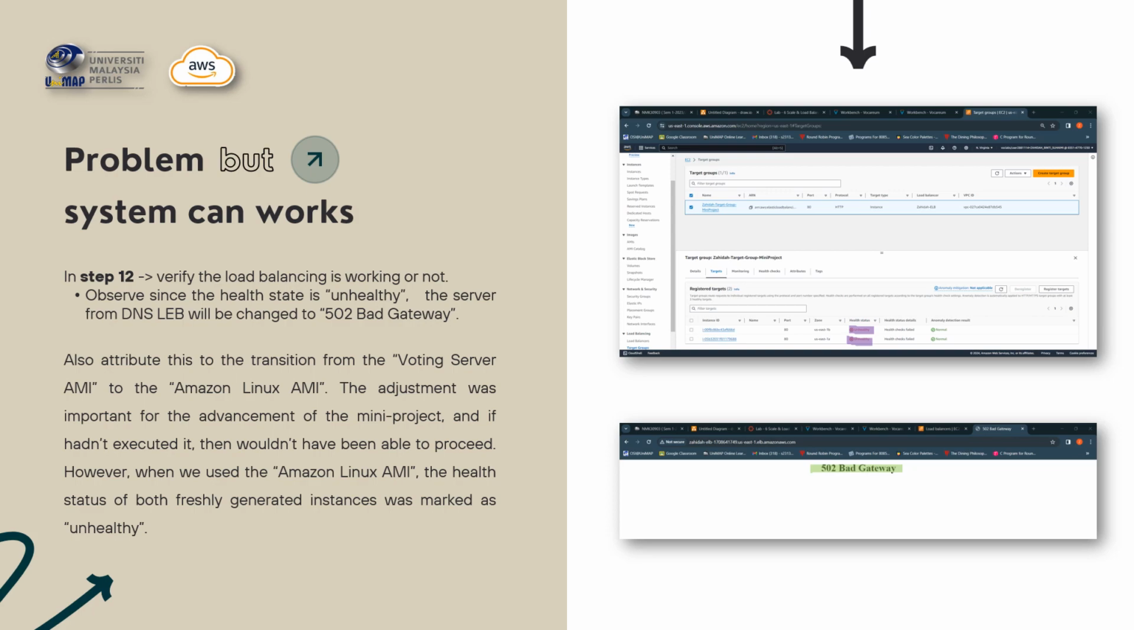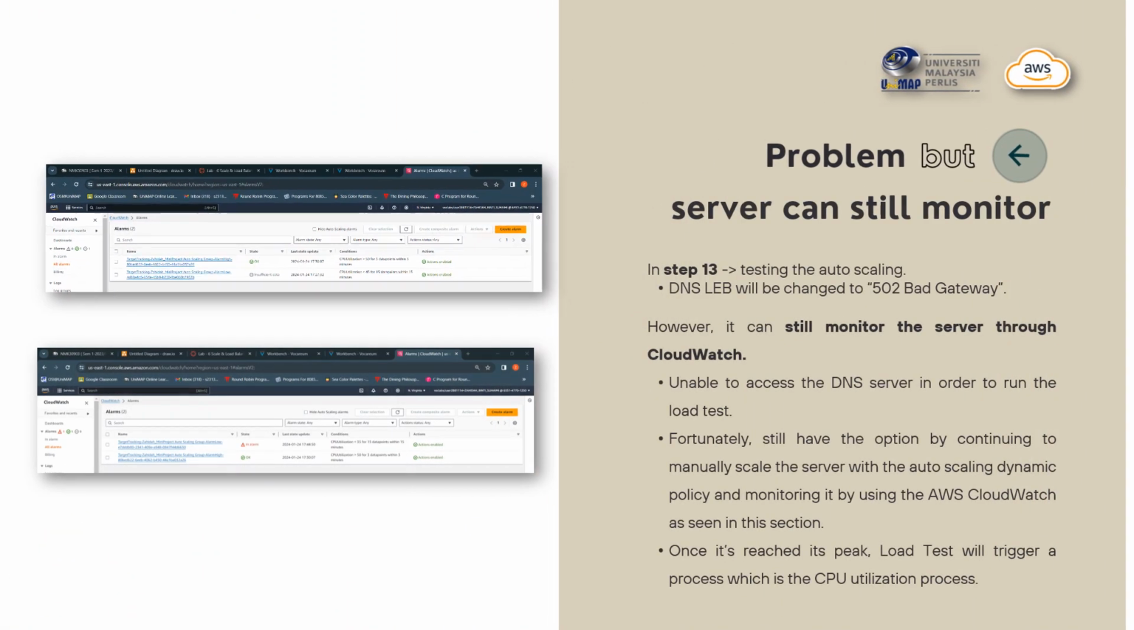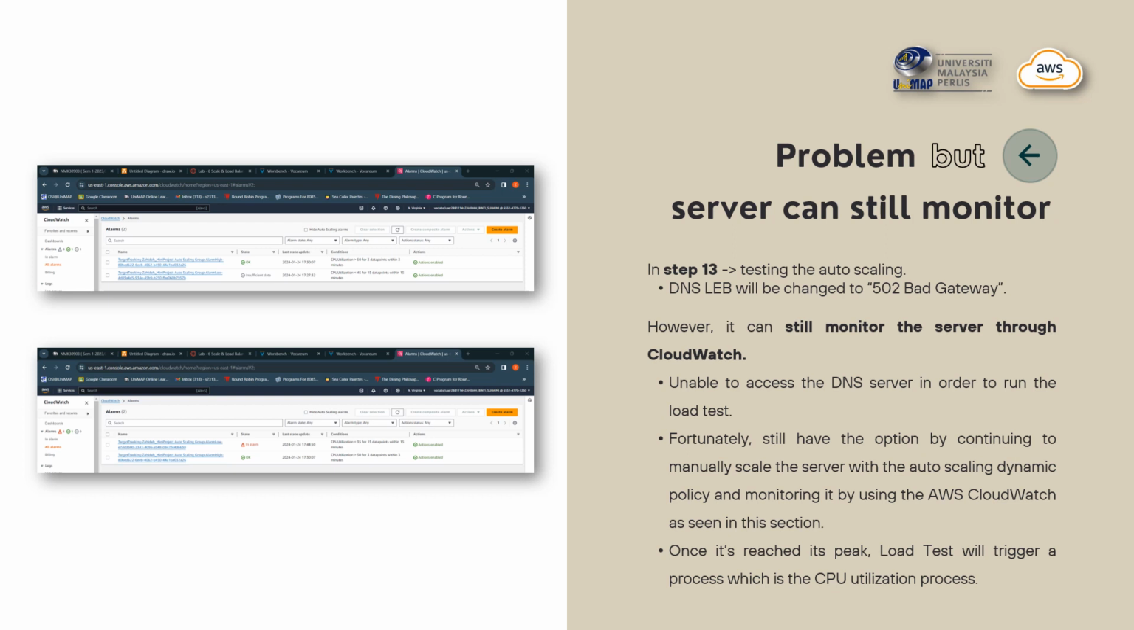But there was a problem, but the server can still be monitored through AWS CloudWatch, which is in step 13. When testing the auto scaling, the DNS will change to bad gateway. However, it can still monitor the server through AWS CloudWatch, though we cannot access the DNS server in order to run the load test.